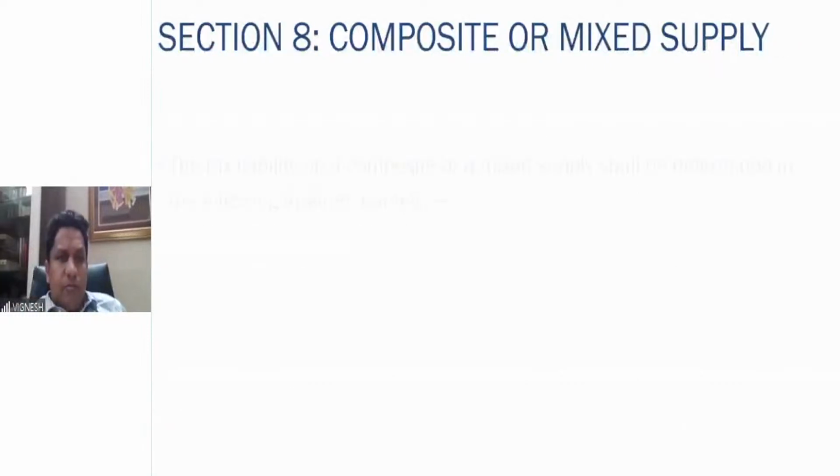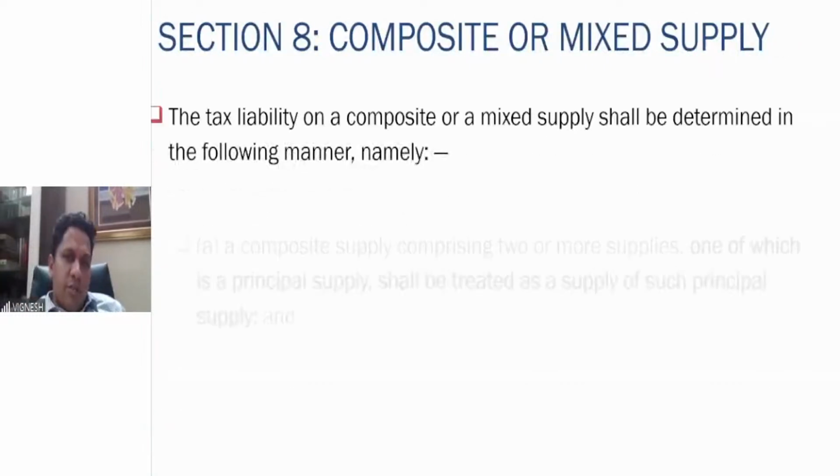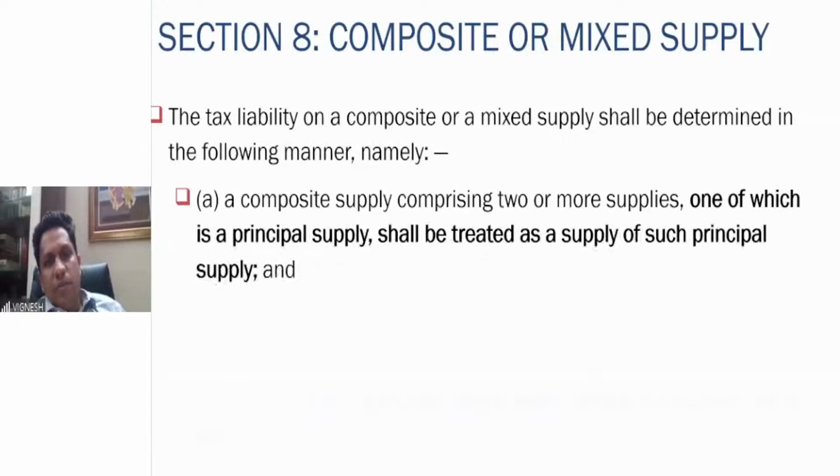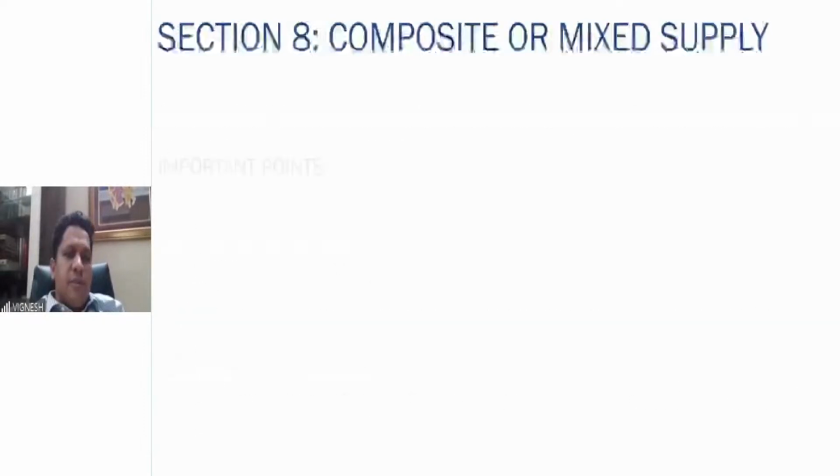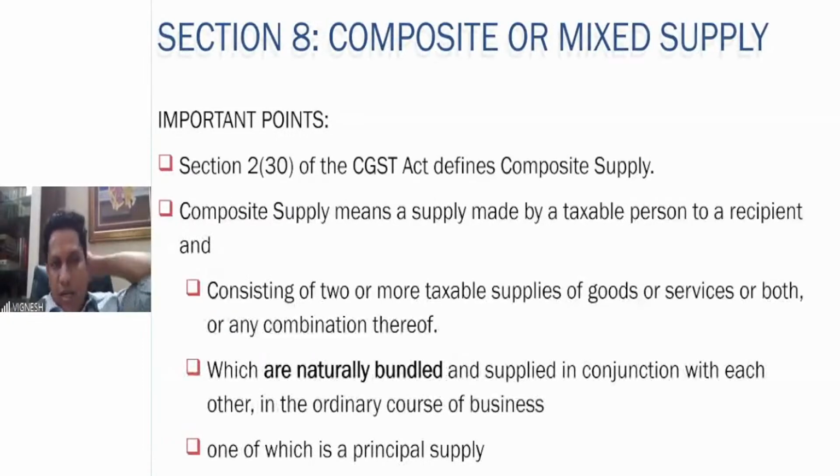Then composite and mixed supply we have seen. Composite means principal supply rate will be applicable. Mixed supply means highest rate of tax will be applicable. And we have seen the perceptions of the consumer also, which depends on which one has to be taken into consideration.